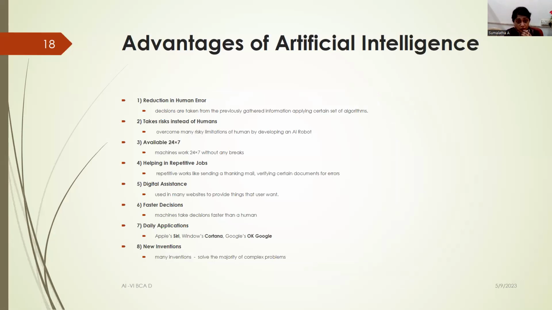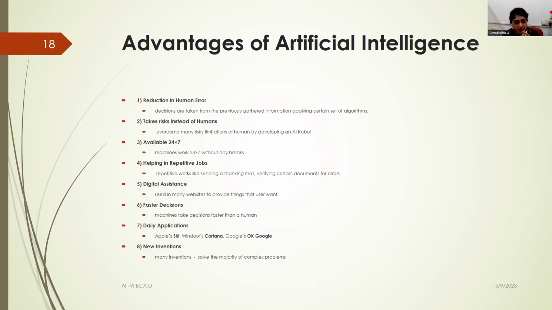So this is one thing that we are seeing, and here come some of the advantages of artificial intelligence. It basically reduces human error. As I told you in my last session, the main purpose of creating this technology is to reduce human work, and to reduce human errors, because as humans we have the saying, you know, to err is human, and to forgive is divine. So this is how we are.